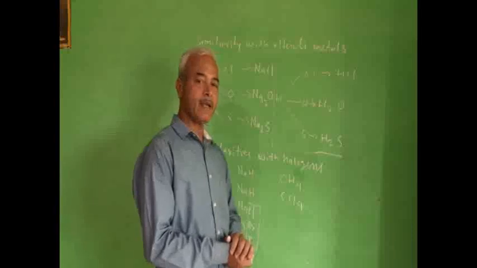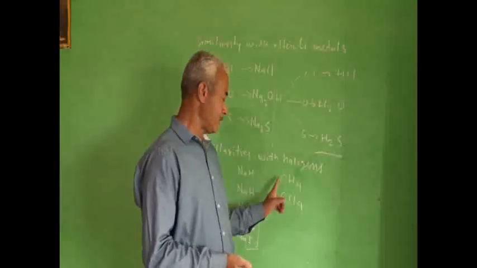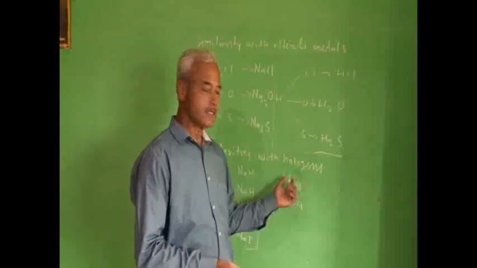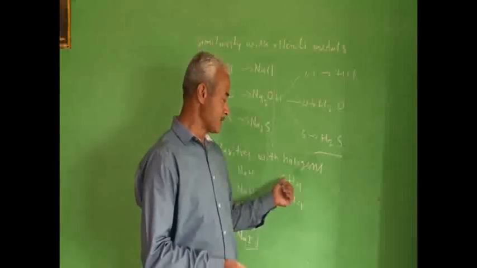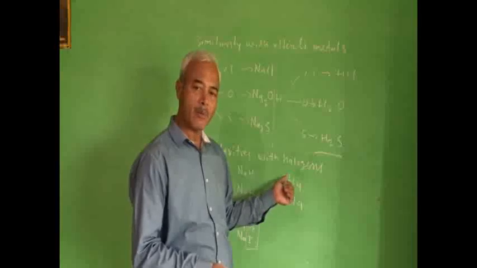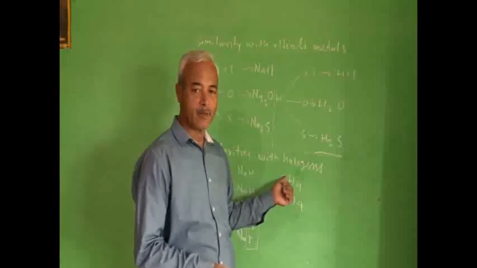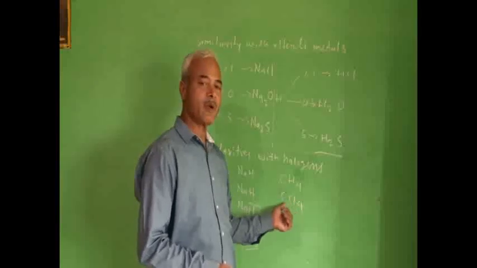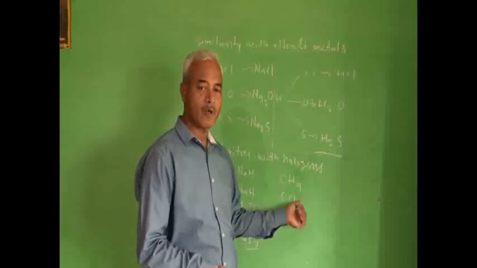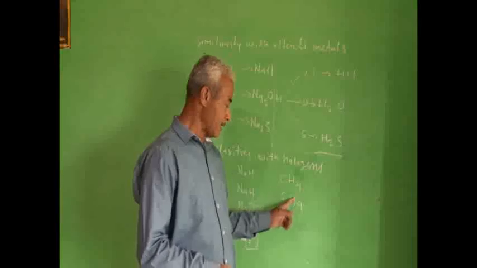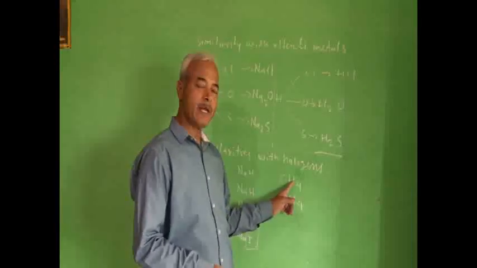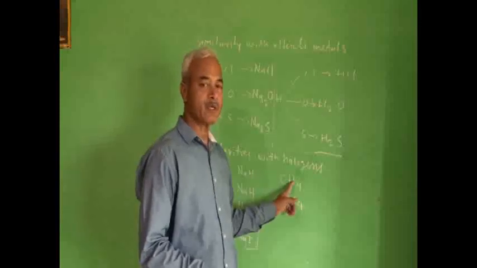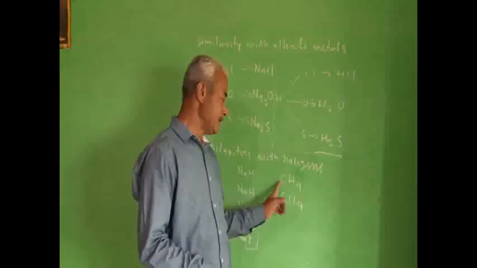Next similarity: the reaction between carbon and hydrogen forms methane, CH4. This is a reaction between hydrogen and a non-metal, carbon. When carbon reacts with chlorine, it forms carbon tetrachloride, CCl4. So here hydrogen is showing similarity with respect to reaction with the non-metal.